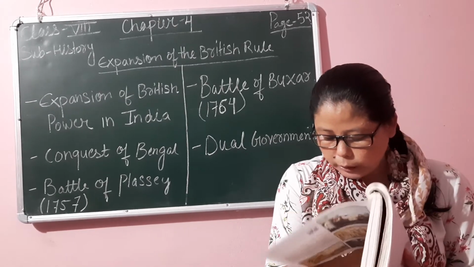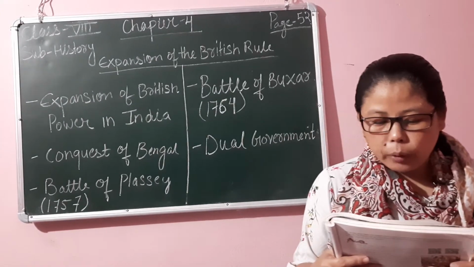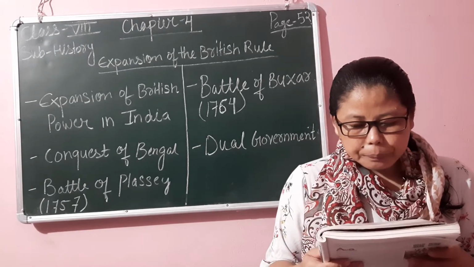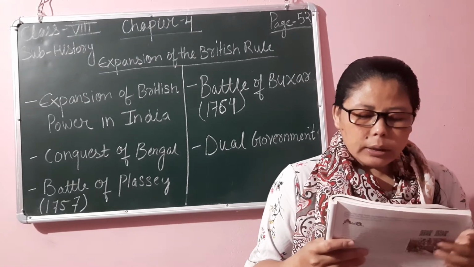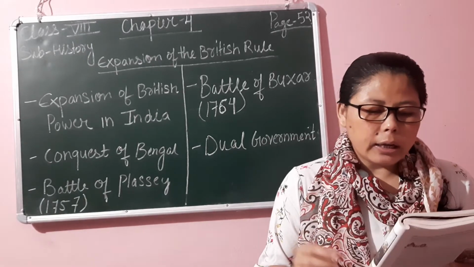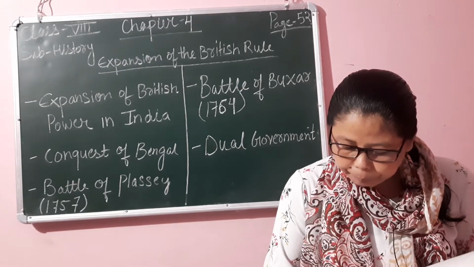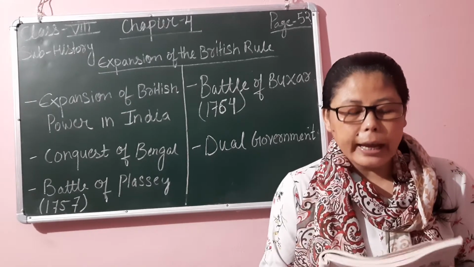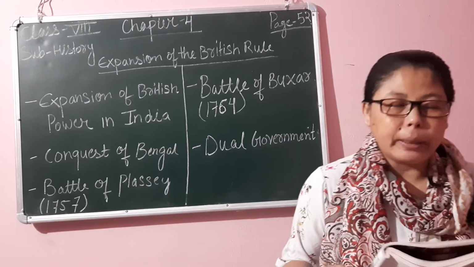He took the support of Shuja-ud-Daula, Nawab of Awadh, and Shah Alam II, the Mughal emperor. The combined forces of these three fought the war with the British army in Buxar, but were defeated.